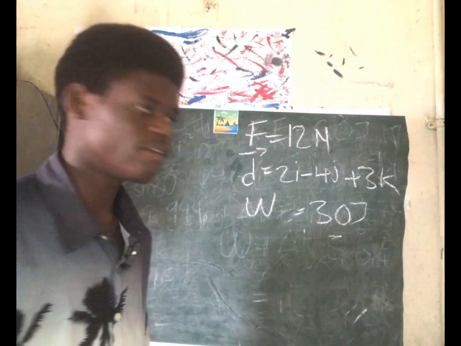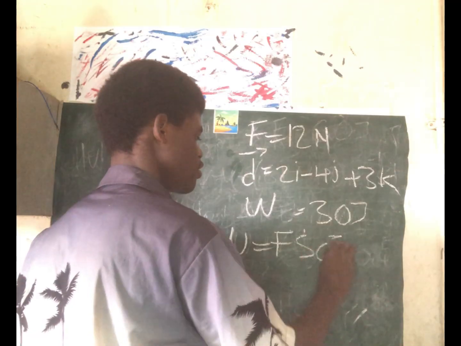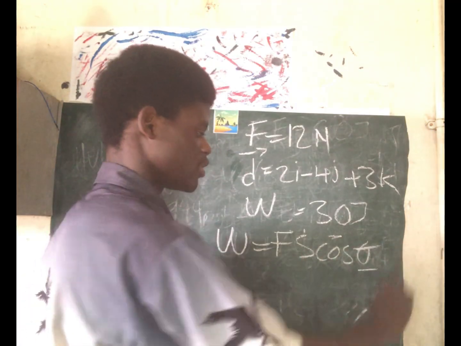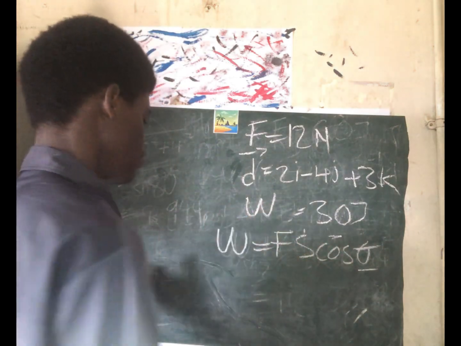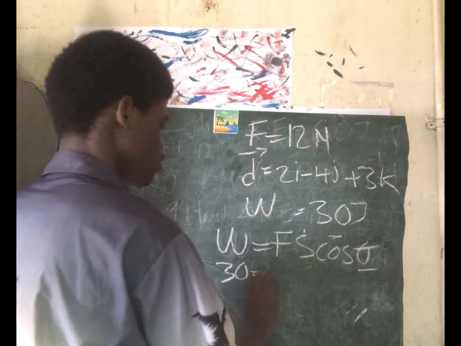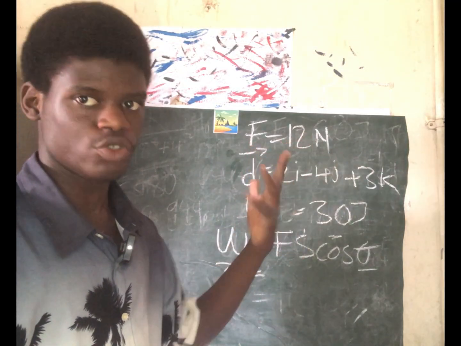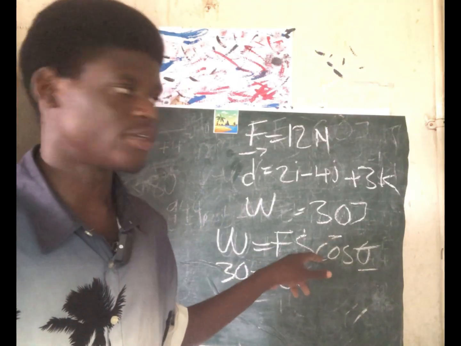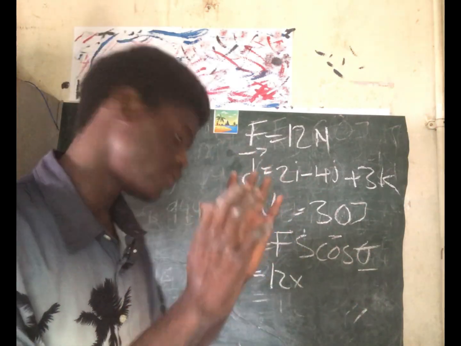And from the formula I gave you, W is equal to Fs cos theta. We have to find this theta because this theta is the angle between F and S. So what's work? Work is 30 joule. The magnitude of F is already given as a definite value, so it's 12. That's 12 times the magnitude of this displacement. It is given in unit vectors, so you have to find the magnitude to get a definite value.